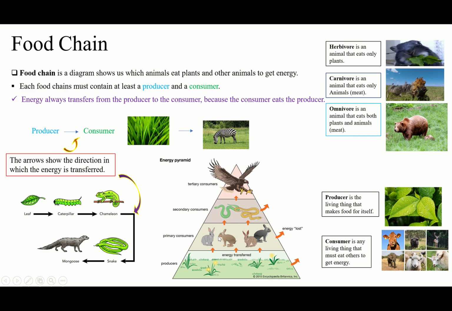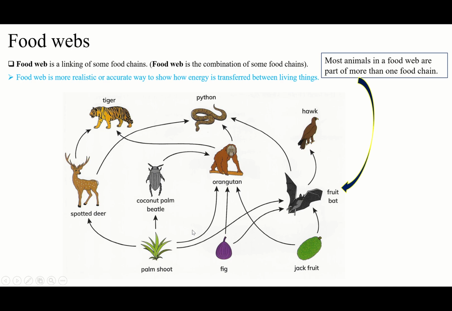We had food chain here, like this, right? And this is a food chain from this to this to the next one. This is a chain, only one line, okay? But food web is a combination of some food chains.